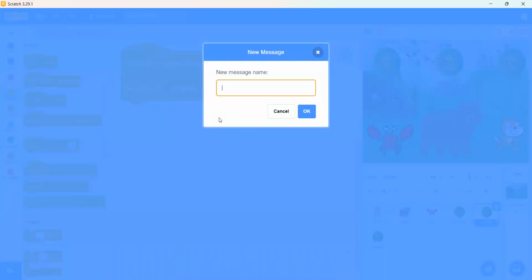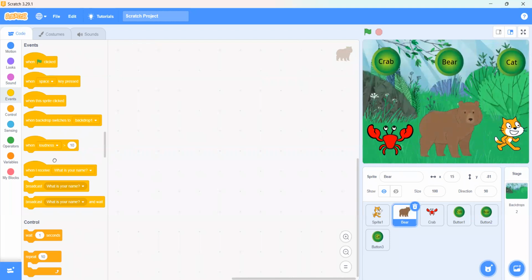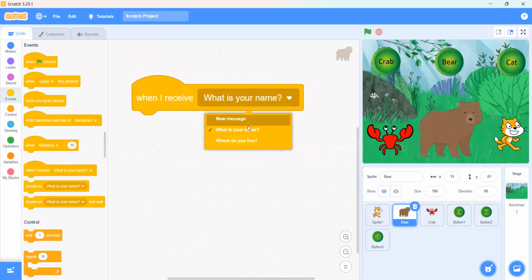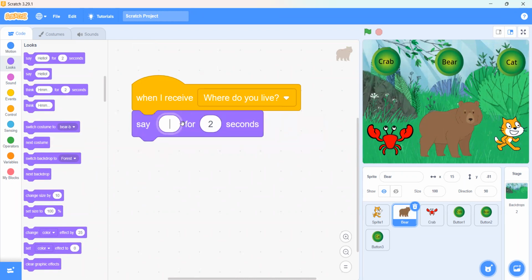What do you want the bear to say? What should it broadcast when we click on the bear button? Okay, we can say, where do you live? Okay, and we will go to the bear and click on when I receive where do you live, and we will go to looks and say where a bear lives.